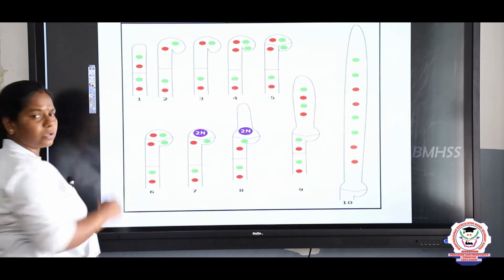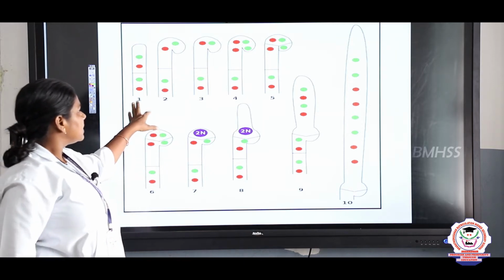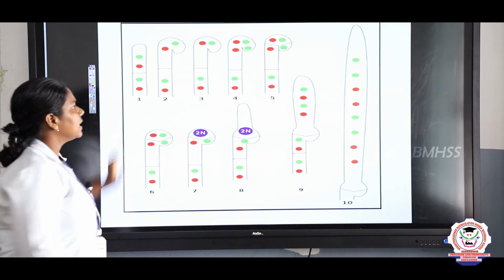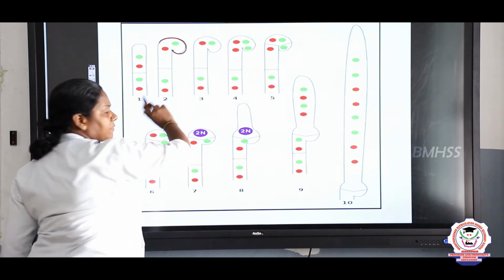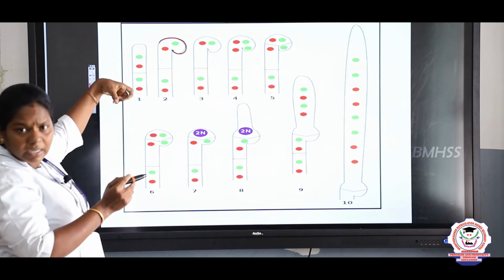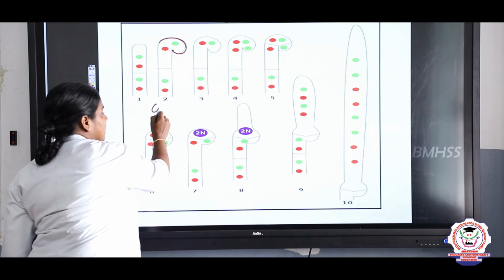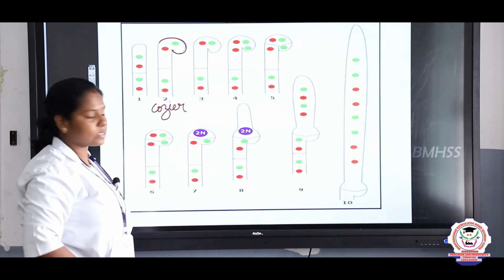So now let us see the development of the ascus, right? Here, this is a hypha of the ascus, children. You can see the tip of the hypha is recurved, and at this condition we call it a crozier.